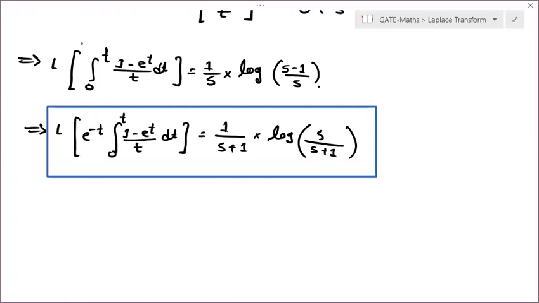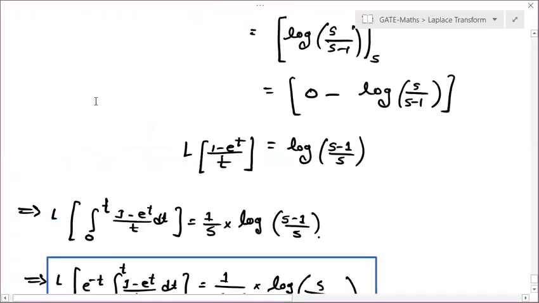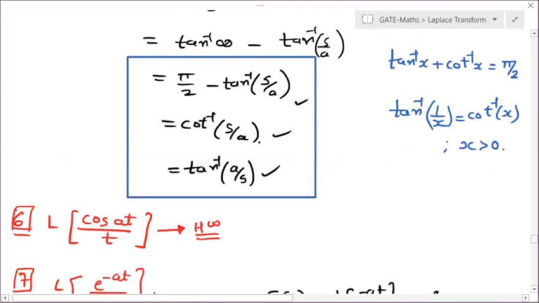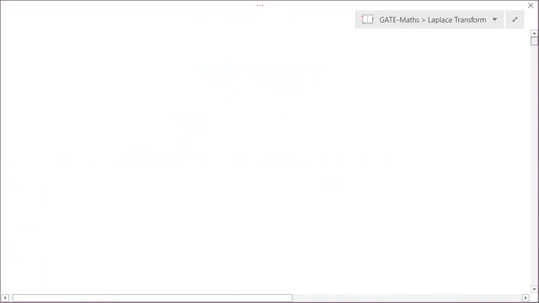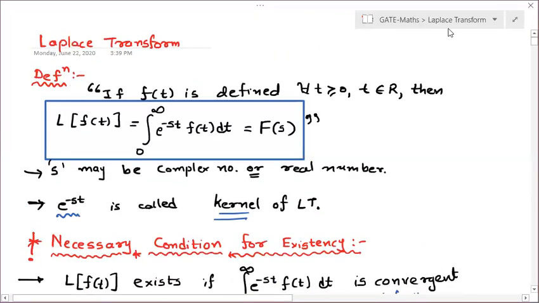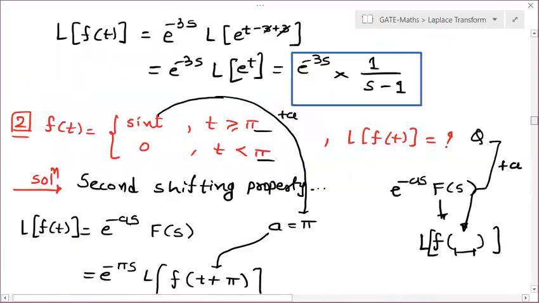That is also only for GATE, not for GTU. Okay. And so let us start inverse Laplace transform now. Let me make a different note for inverse Laplace transform. Or let us continue here only.